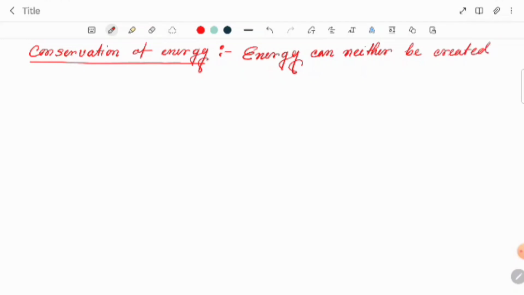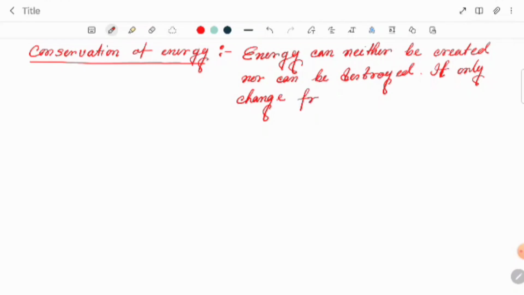It only changes from one form to another.